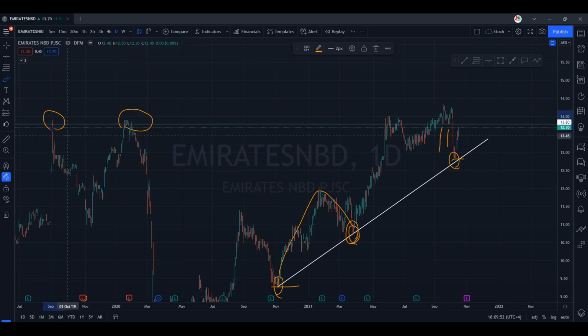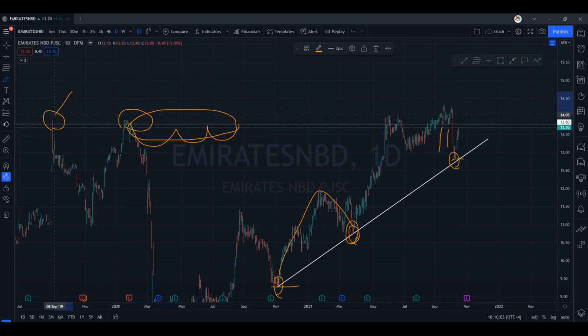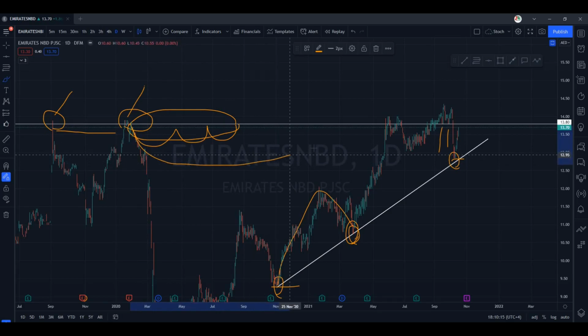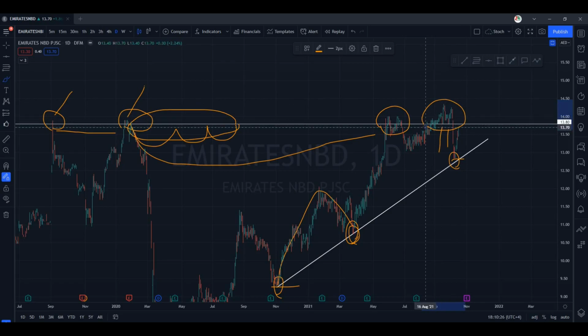Now if a market or a stock retests the same level again and again within a short period of time, the level becomes weaker and weaker. But it tested once here, and after a long time it retested again. So there was a huge gap in between. Again for the third time, you can see after so many months it has come back again at the same level. But now important and very interesting is market has been lingering around the same resistance and support line. It means this zone is getting weaker and weaker. Yet we have to identify something very important. Let me remove the drawings.